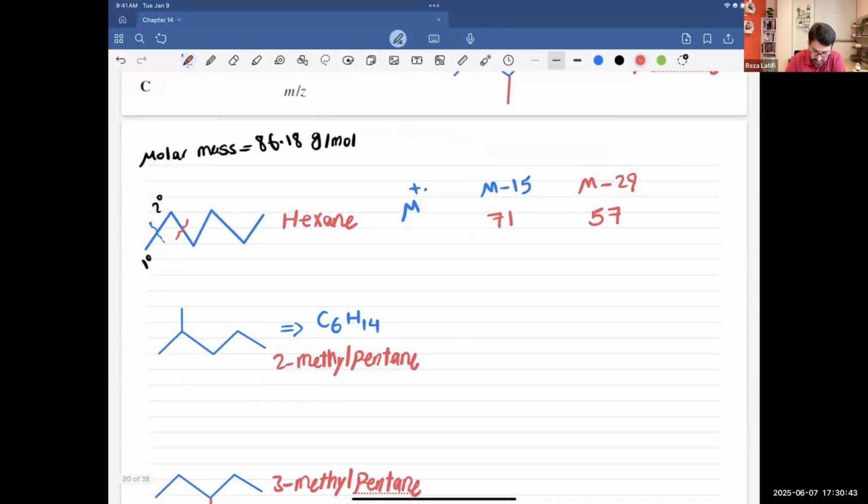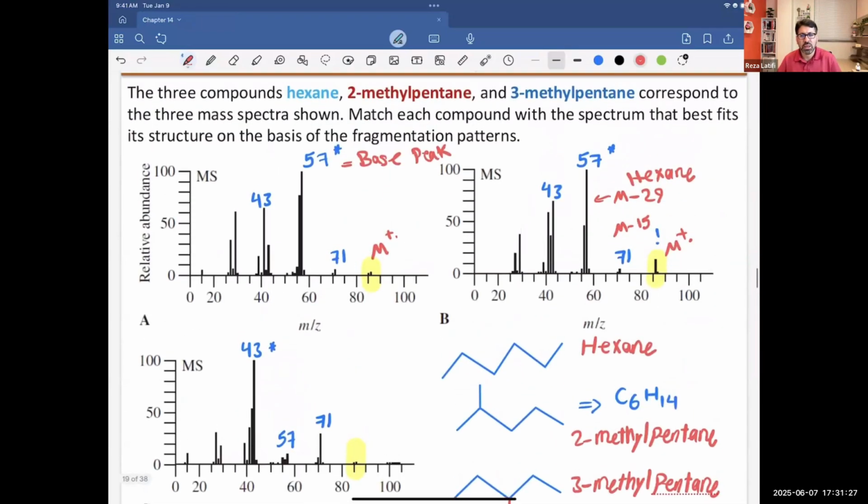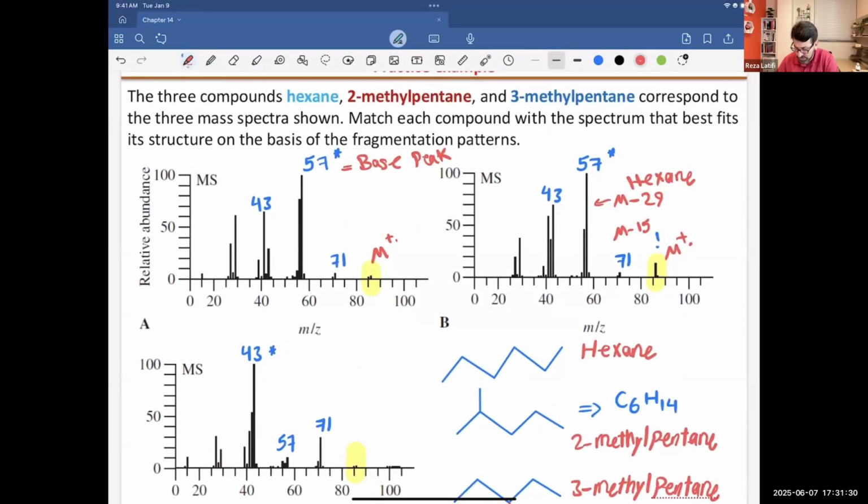43, as I said: if you cut the molecule from here, you get two identical fragments. So let me clear it a bit. Let's say we decided to chop the molecule from here, and in that case we get two propyls, and each one is going to have M over Z equal to 43. Because I get two of them, I'm going to see high intensity for that signal. So 43 M over Z, we're going to see that one as well, not only 57. So the first is like B, I will assign it to hexane.